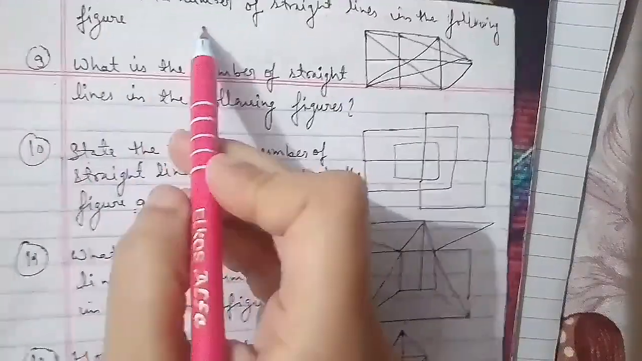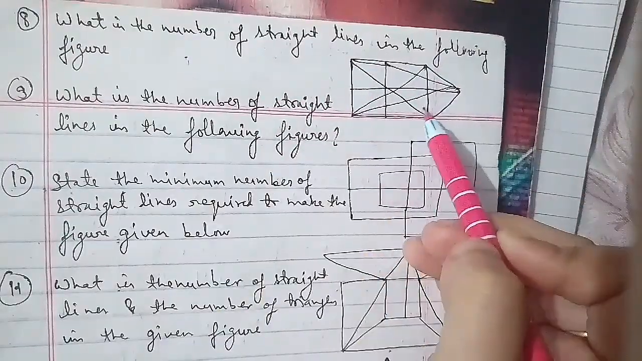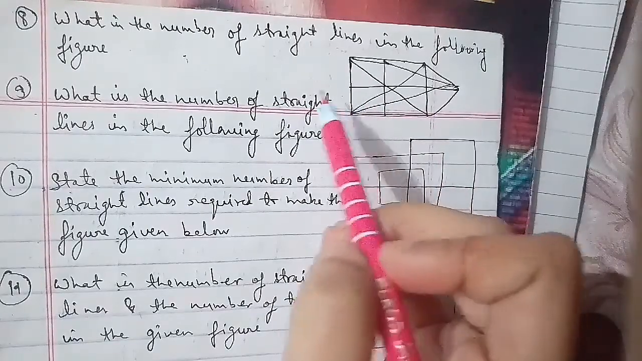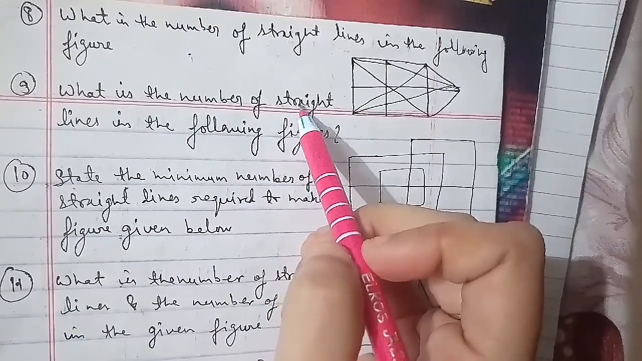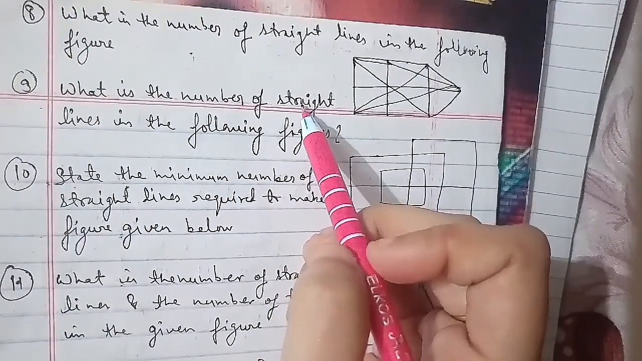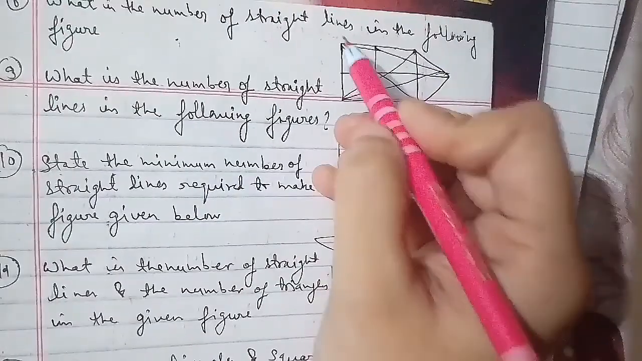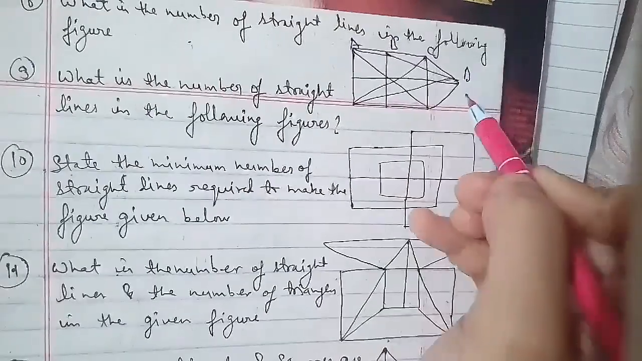The options for this are 10, 12, 13 and 17, and for that we have to go ahead with the solution for this as well. According to the figure, as you can see, we'll label it out. We have labeled it A, B, C and D, then E, F, G, and then we have H here, and I and J here as well.